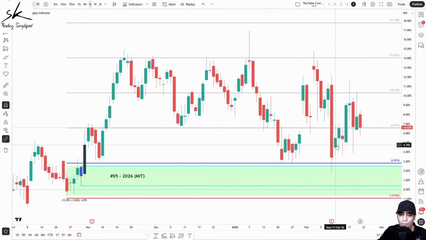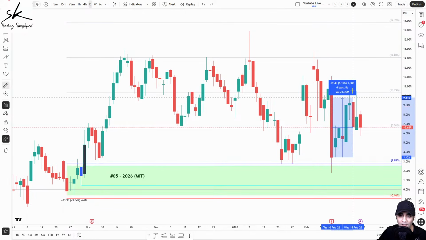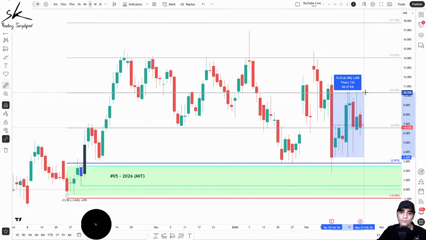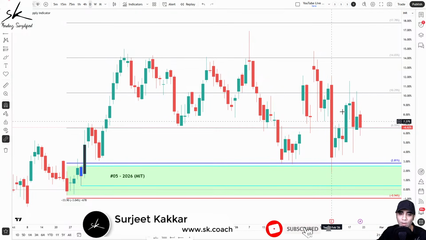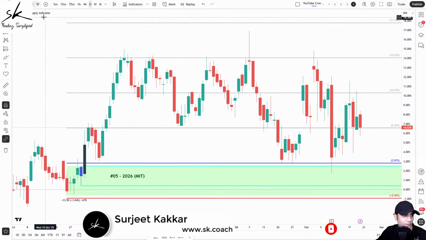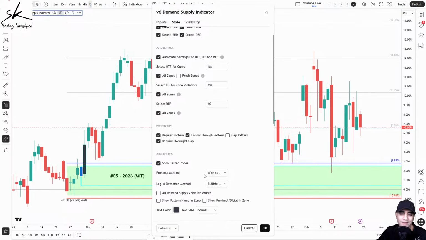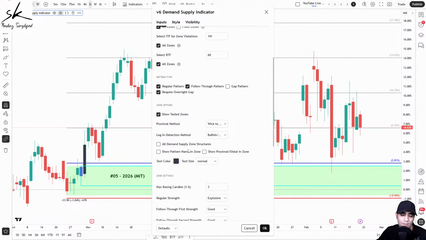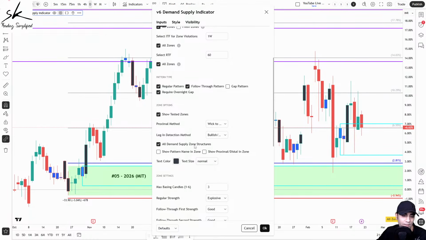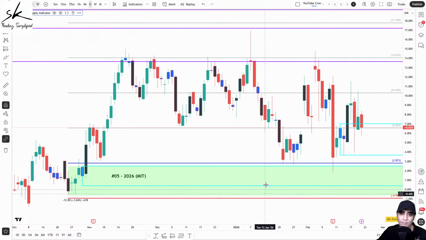Now, if you would have gone long, you can see in just 1, 2, 3, 4, 5 days, you could have easily got a 2:1. So if you're somebody who's only interested in a 2:1, on the 5th day you get a 2:1. Thinking about it the other way around, from this area to this, at your 2:1 you would have got around 7% return in just about 5 days, right? But yes, let's also check what was the target on this one. Different people, different trading style, different personality style. Some people might be happy exiting at 2:1. Some people might be looking for the targets.